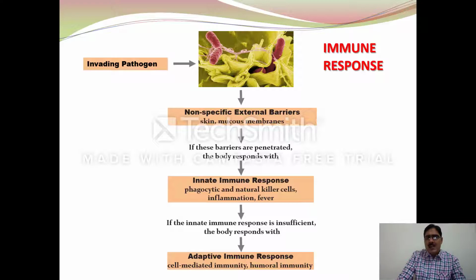The innate immune response is controlled by the phagocytic and NK cells, the natural killer cells, and apart from that, in the portion of the body where the foreign antigen, or we can call it a pathogen, enters, inflammation occurs and our body temperature rises, which is known as pyrexia or fever. If the innate immune response is insufficient, the body responds with the adaptive immune response. This adaptive immune response is divisible into two: CMI, that is cell mediated immunity, and humoral immunity.